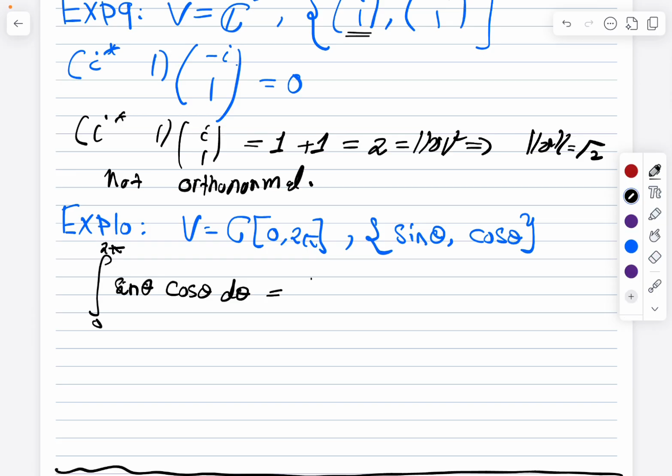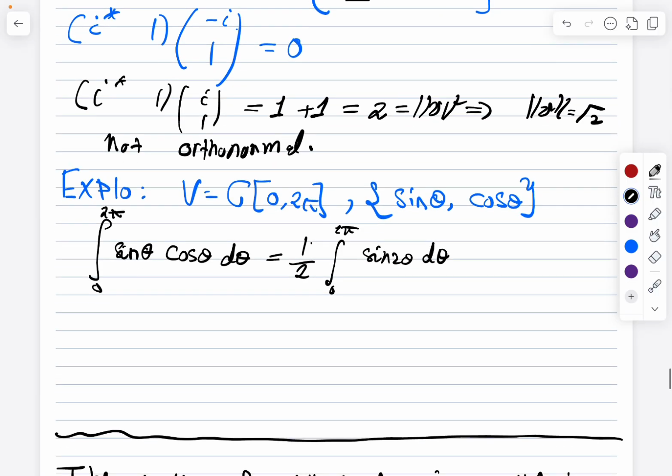This is equal to one half the integral from 0 to 2 pi of sine 2 theta. Then this is equal to 1 over 4 times cosine 2 theta with the minus sign, evaluated from 0 to 2 pi, and this is equal to 0. So indeed, sine and cosine are orthogonal functions.